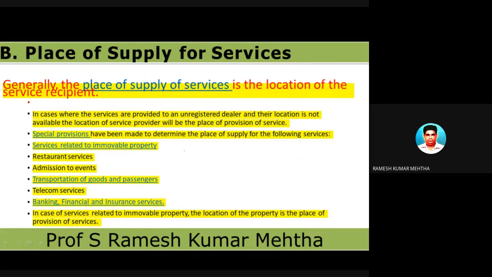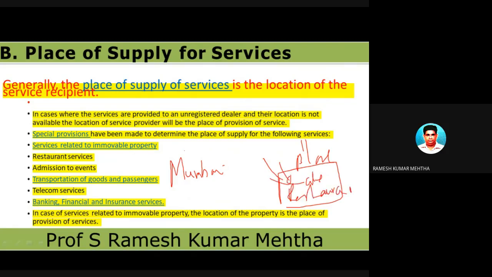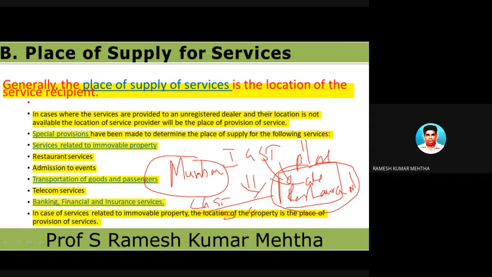For another example, you go from Bombay to Bangalore, and in Bangalore you take some food items, catering services, and that is restaurant services. Now this guy is confused. This guy is from Bombay and eating some food items at a Bangalore restaurant. Now what should I do? Should I charge IGST, assuming that this is a case of interstate supply of services, or should I charge GST, that is CGST and SGST 50% each, because within the same state it is consumed.